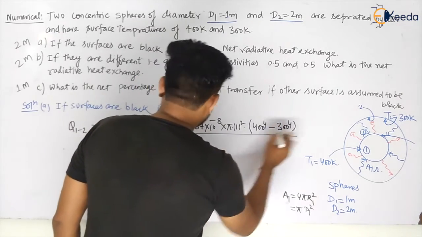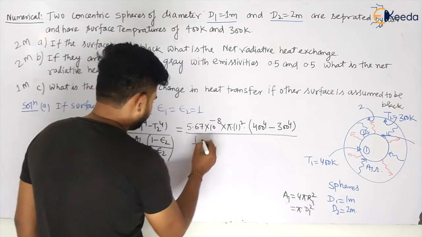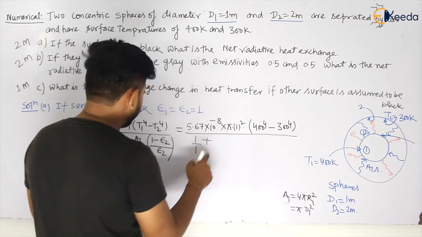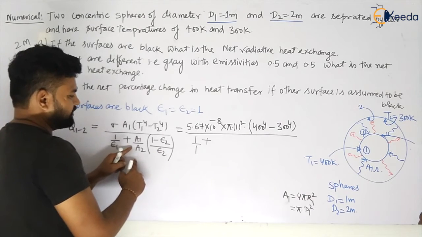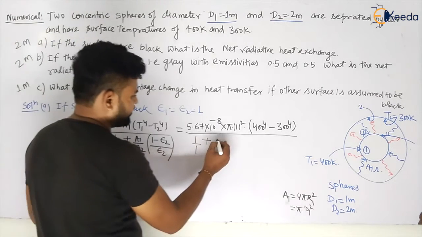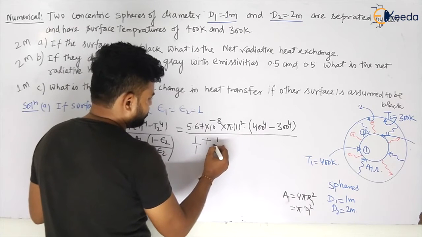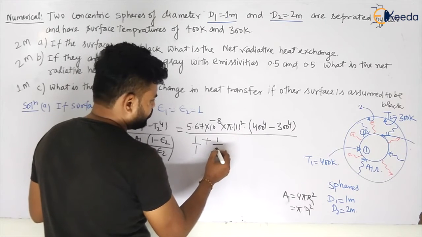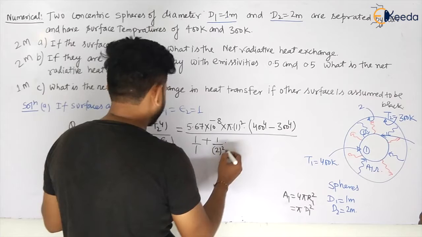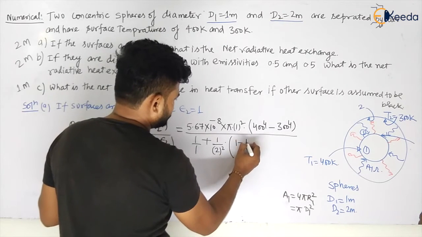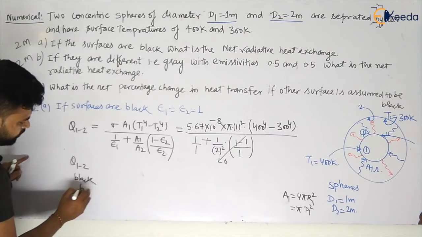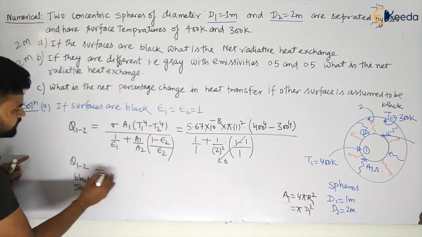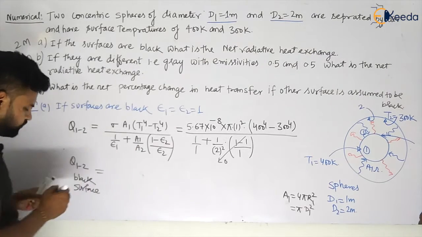This is divided by 1 by epsilon 1, which is 1, plus A1 by A2, which can be written as d1 square by d2 square, that is 1 square by 2 square, and 1 minus epsilon 2, which is 1 minus 1. So this part will become equal to 0 for black surfaces. Let us calculate.